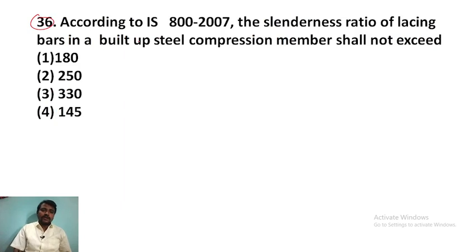Next question. According to IS 800 2007, slenderness ratio, design of steel structures again.